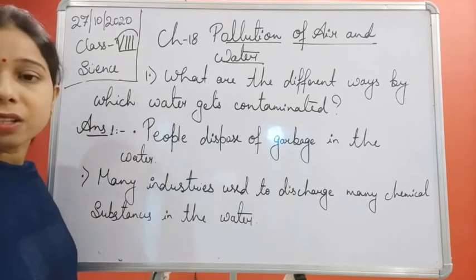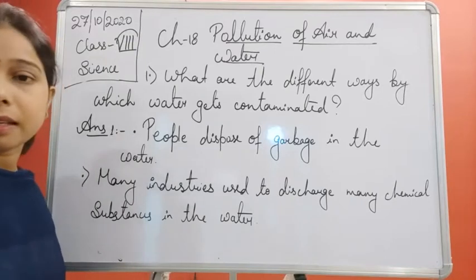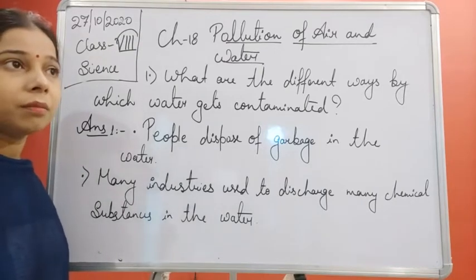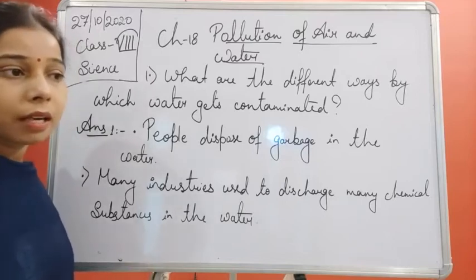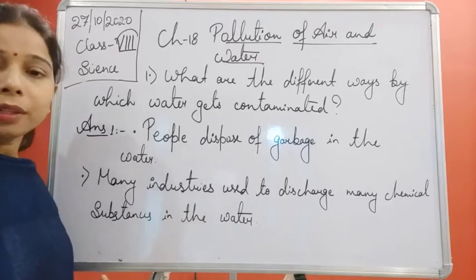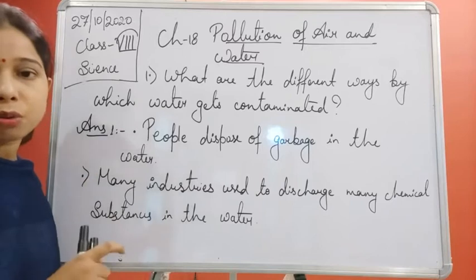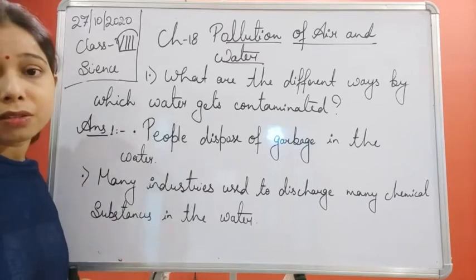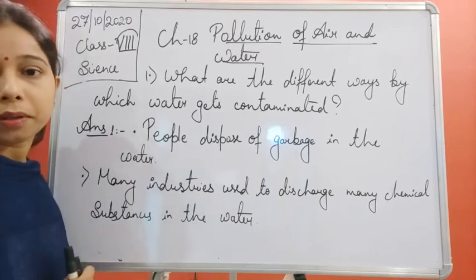Like you see, agriculture. So, the use of pesticides and even agricultural runoff, you can say. The use of pesticides or insecticides will not only hamper the groundwater, but it will run off with the rainwater and finally mix into the water bodies. Ultimately, it will degrade the quality of the water.